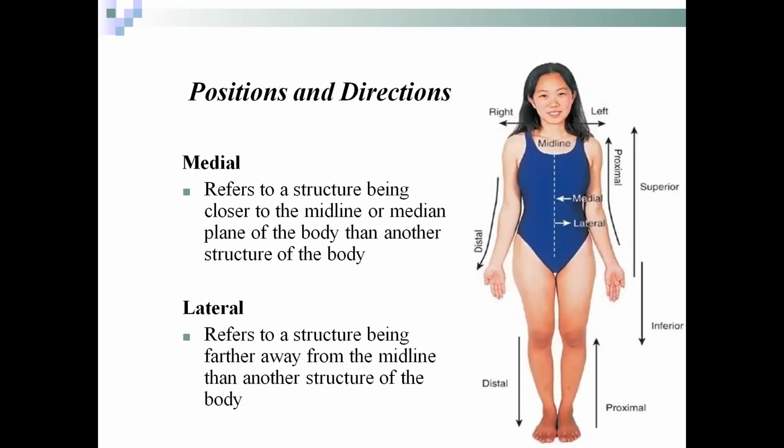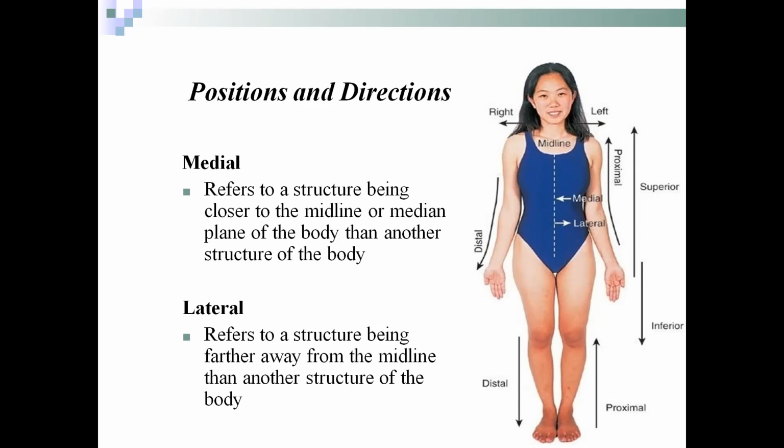Medial refers to the structure being closer to the midline or median plane of the body than another structure of the body. Lateral refers to the structure being farther away from the midline than another structure of the body. So all the structures, parts, borders, and surfaces facing the midline, facing the central axis of the body, are the medial border, medial surface, or medial part.